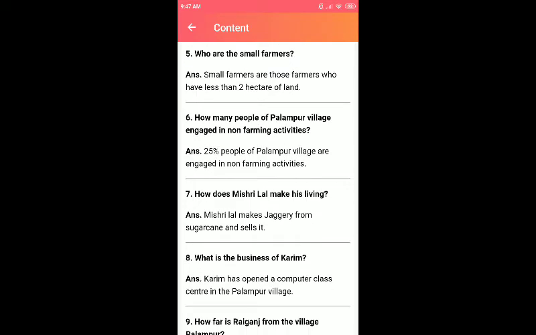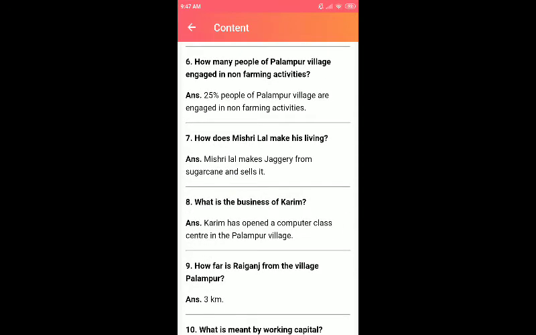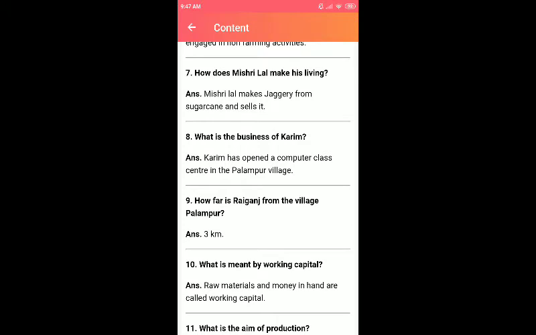And who are the small farmers? The farmers who have less than 2 hectares of land. How many people of Palampur village are engaged in non-farming activities? 25% of the people of Palampur village are engaged in non-farming activities. How does Mishri Lal make his living? Mishri Lal makes jaggery from sugarcane and sells it.